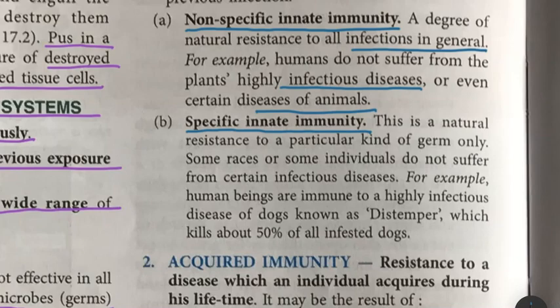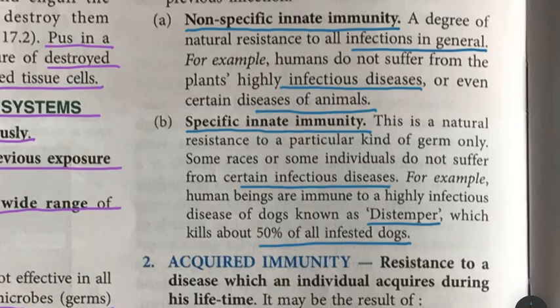There are some races, that is, some groups of people or individuals, who do not suffer from certain infectious diseases. For example, human beings are immune to a highly infectious disease of dogs, which is known as distemper.